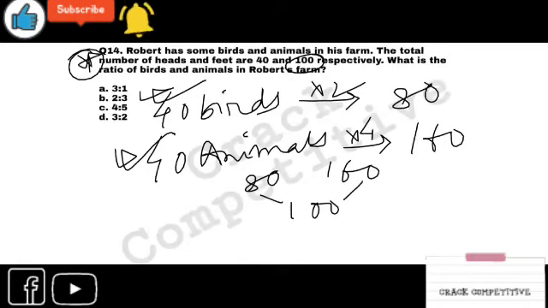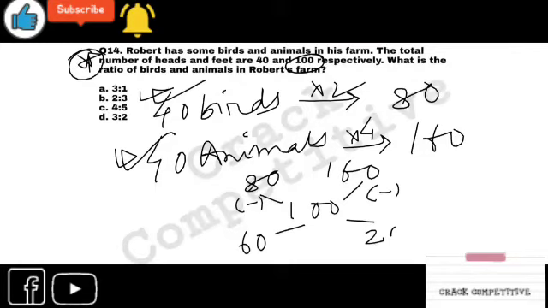What we have to do is subtract from both sides, from the bigger one to the smaller one. Don't calculate it like 80 minus 100. It won't be that. It will be 100 minus 80. Understand? So 160 minus 100 will be 60, and 100 minus 80 will be 20.